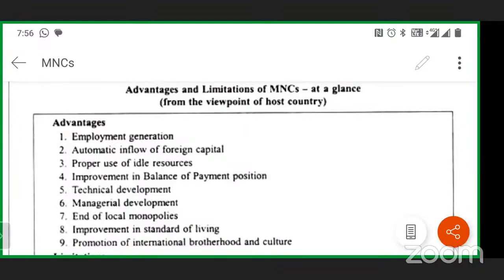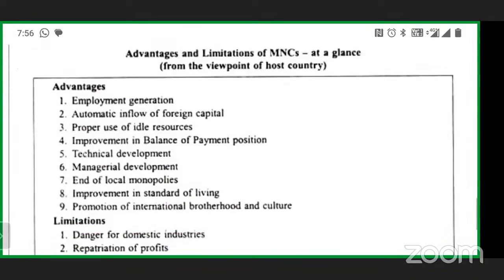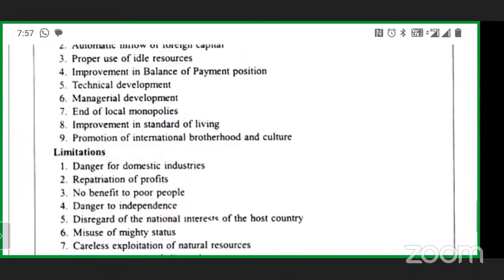If you see this, a company from the point of view of the host country creates employable opportunities, automatic inflow of foreign currency to India, proper use of idle resources, improvement in balance of payment option, technical development, managerial development, end of local monopolies, improvement in standard of living, promotion of international brotherhood and culture.